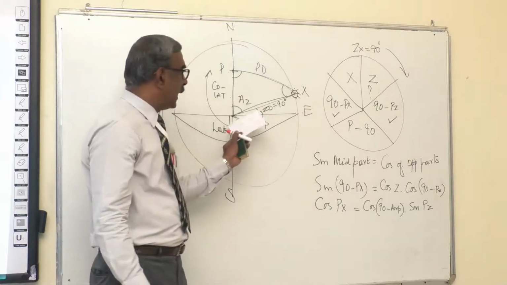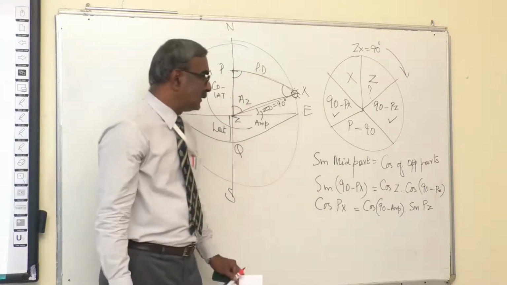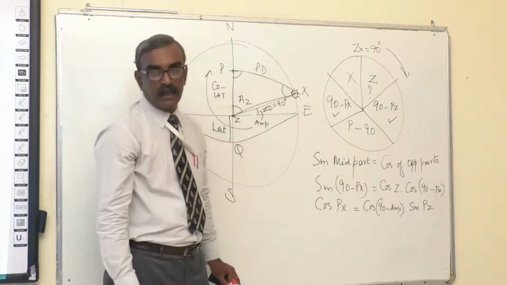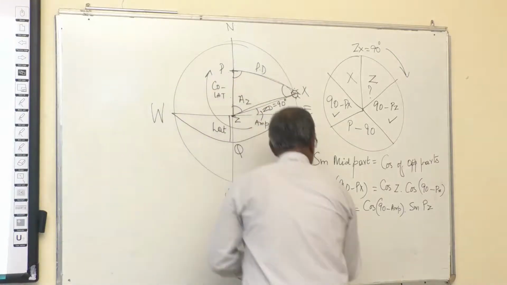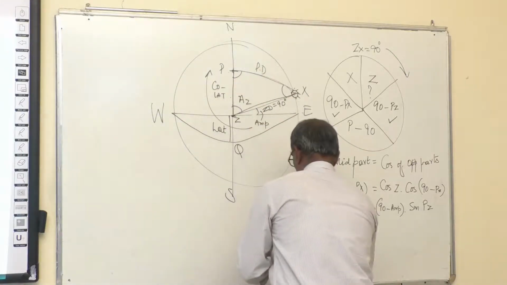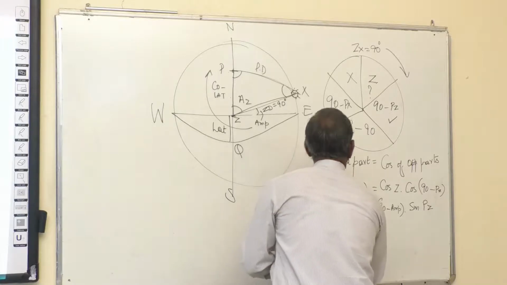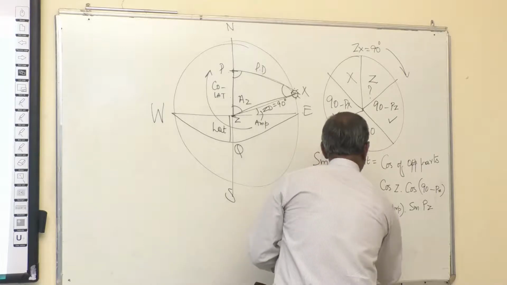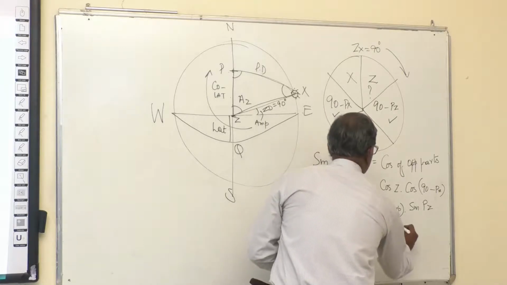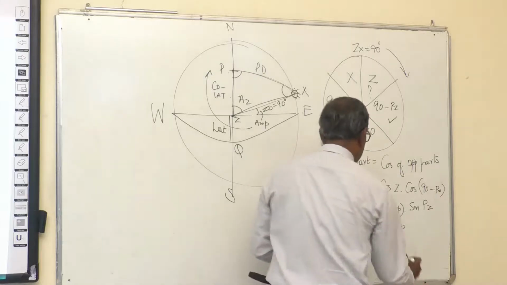Since amplitude is 90 degrees minus azimuth, I have put cos Z as cos 90 minus amplitude. Now if I go for further expansion, Px can be written as cos 90 minus declination, equal to sine amplitude, because cos 90 minus amplitude equals sine amplitude.